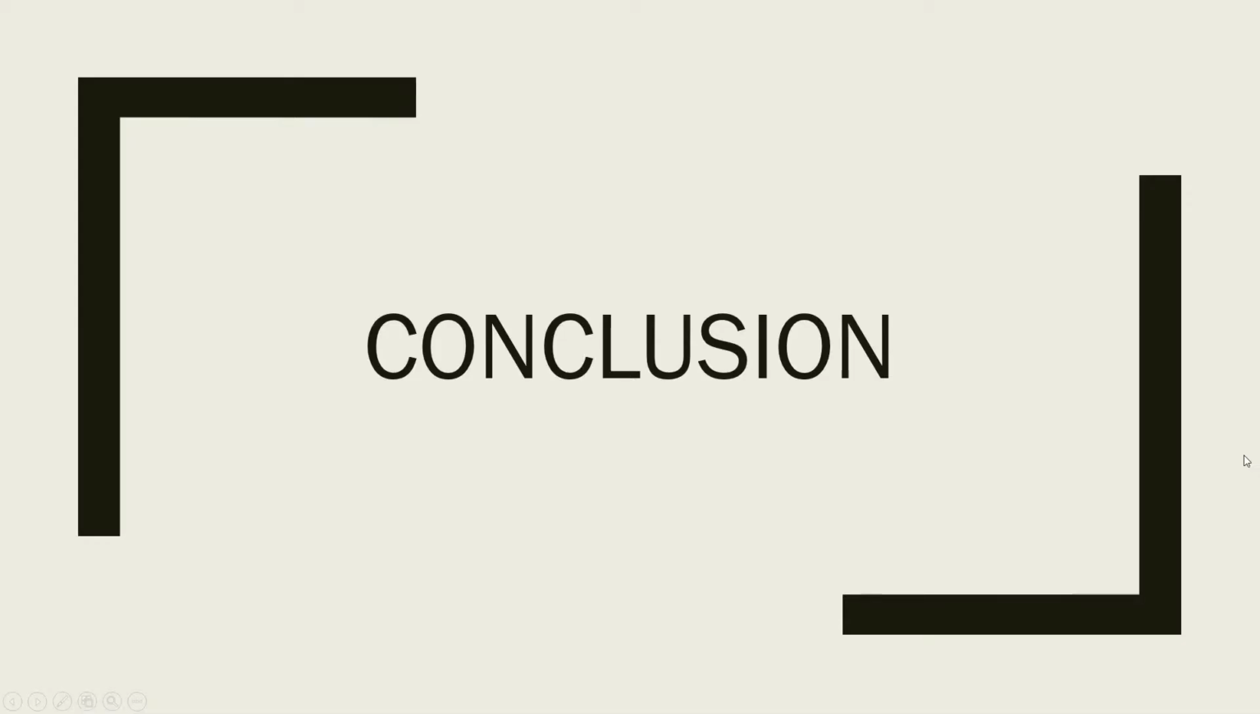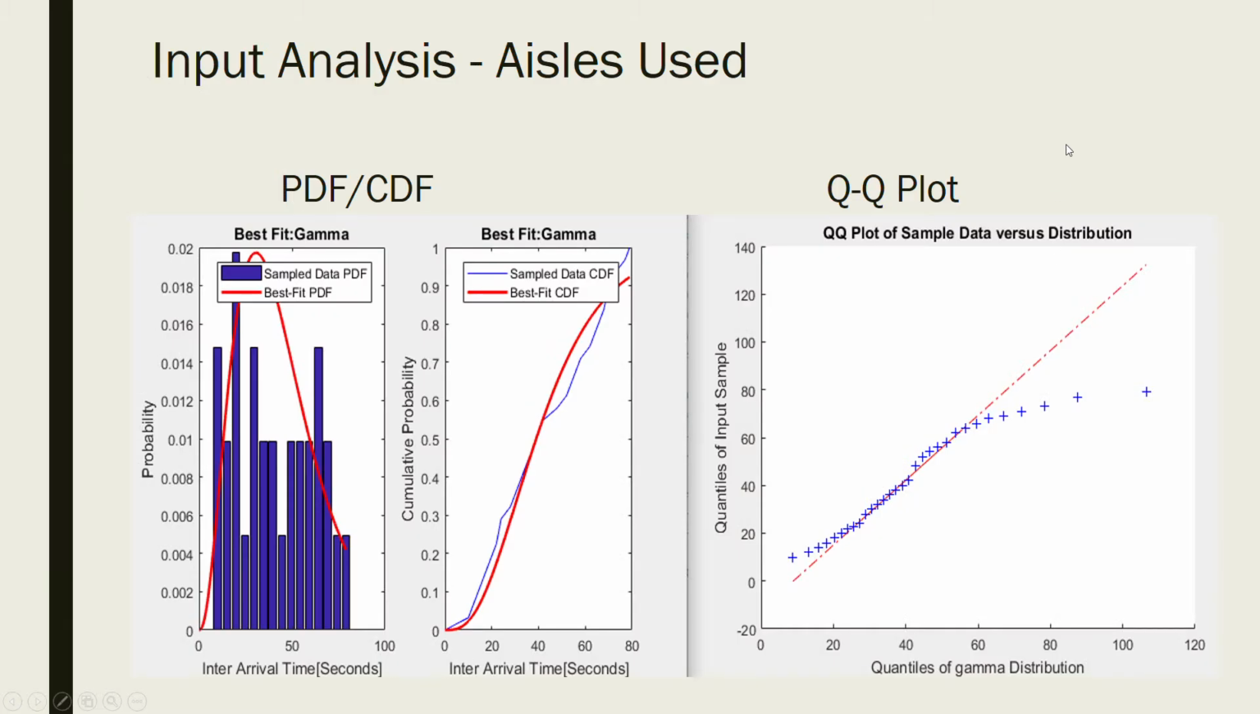Okay, so now we're going to move on to our conclusion. Our conclusion just consists of some analysis that we did with PDFs, CDFs, and QQ plots. The first one we did was the input analysis for the aisles used. For our conclusion for this output data, we recommended to make use of the gamma distribution with the data that was provided, since looking at the PDF and the CDF, it would have the best fit for our model.